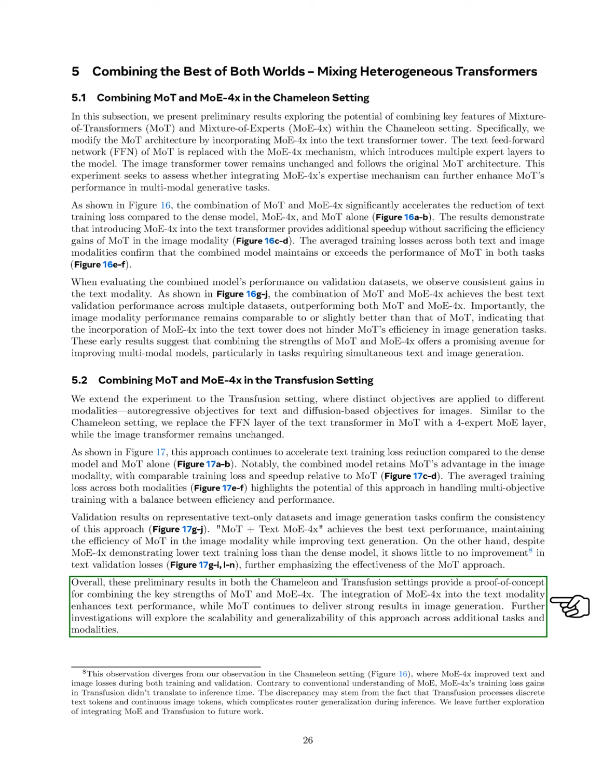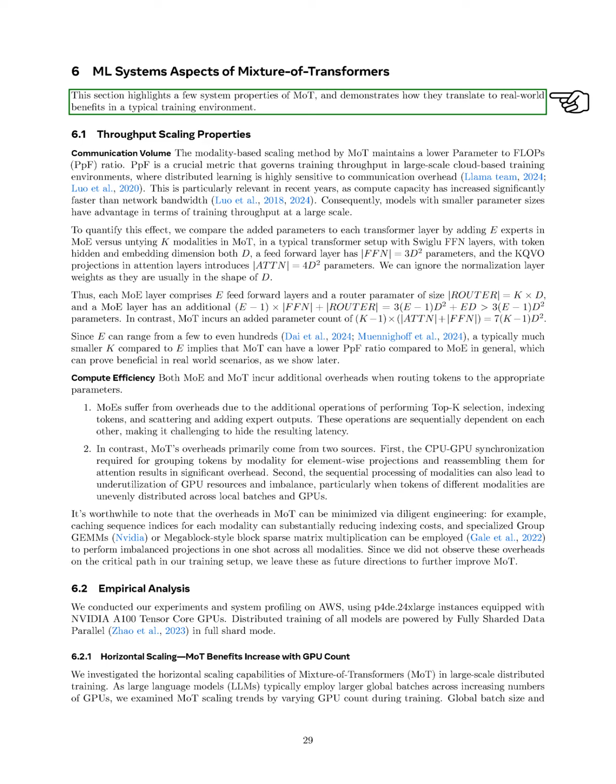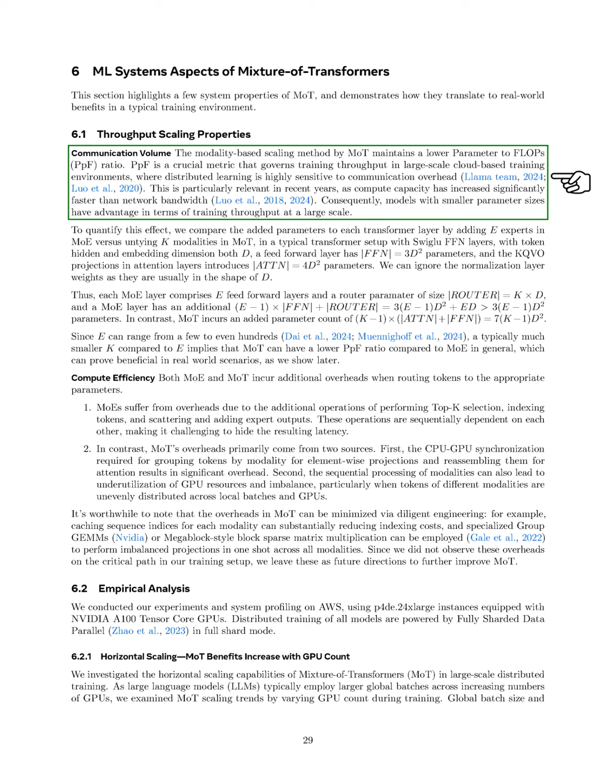Section: ML Systems Aspects of Mixture of Transformers. In this section, we highlight some system properties of mixture of transformers, Mo, and show how these properties translate into real-world advantages during training. First, we discuss throughput scaling properties. The modality-based scaling method used by Mo results in a lower ratio of parameters to floating point operations, PPF.